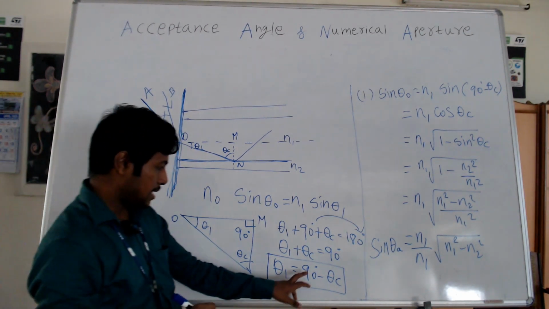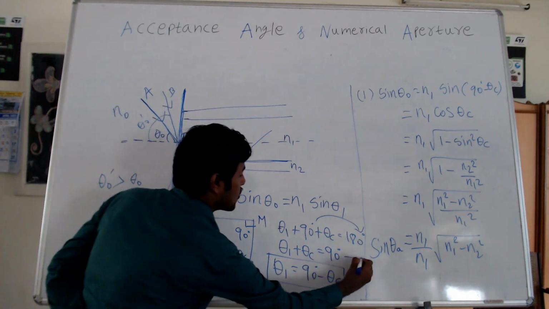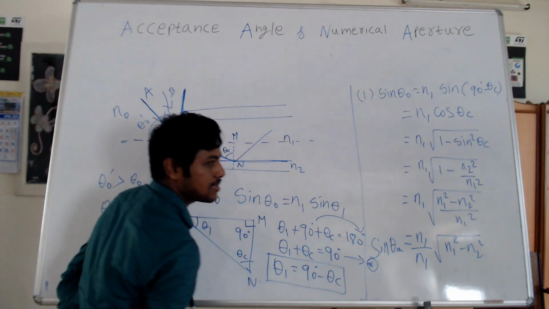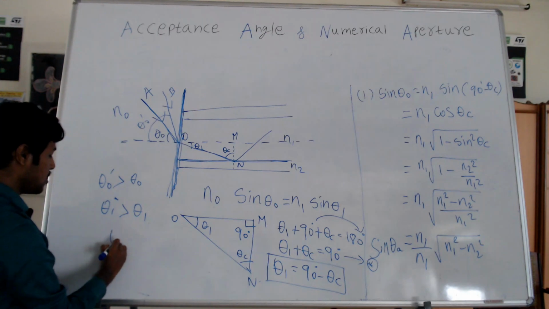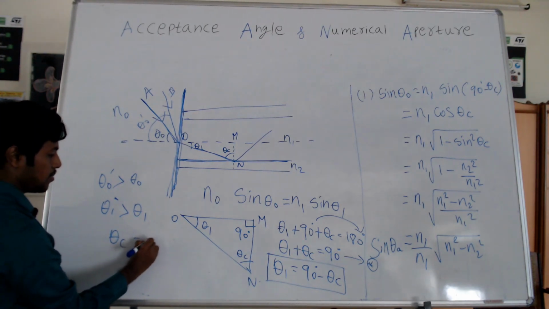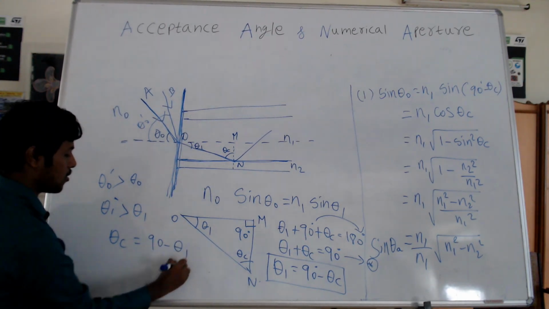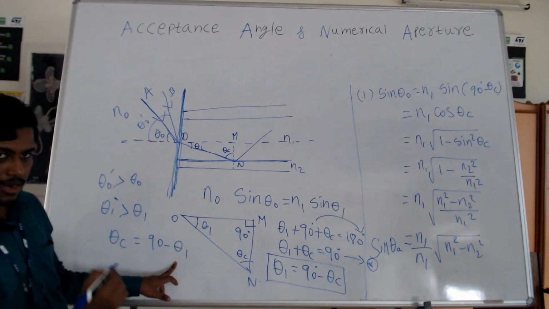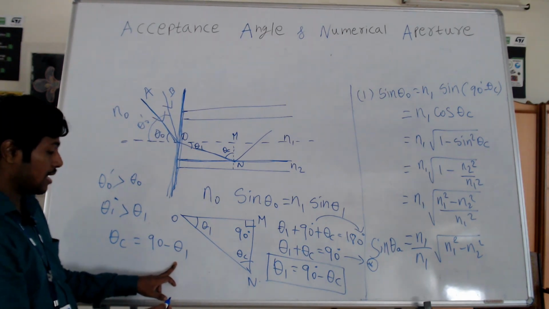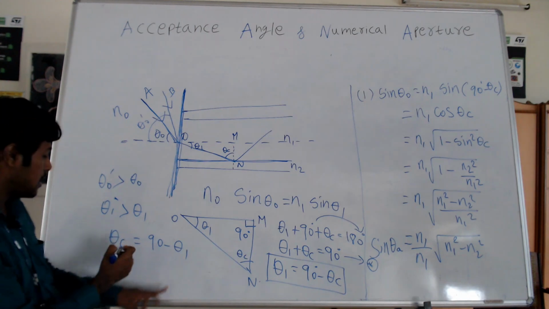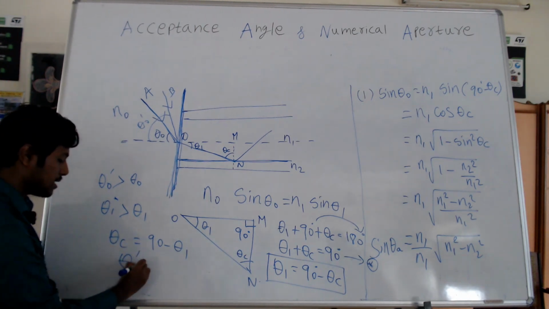Now you see this expression. From this particular expression, I am naming it as star. From this expression, theta C is nothing but 90 minus theta 1. If theta 1 dash is very large as compared to theta 1, then obviously the new angle theta C decreases.